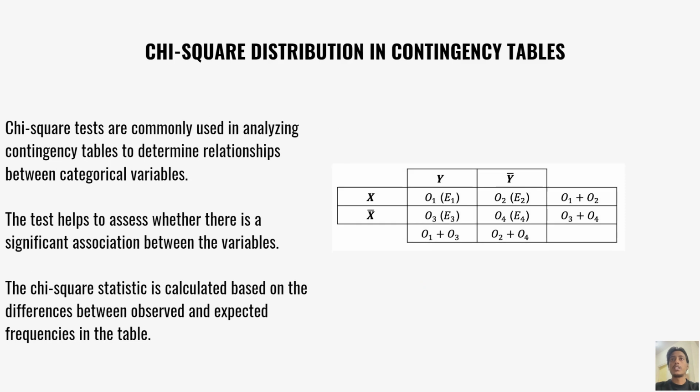Next we will move to the chi-square distribution for contingency tables. Chi-square tests are commonly used in analyzing contingency tables to determine relationships between categorical variables. The test helps to assess whether there is a significant association between the variables. The chi-square statistic is calculated based on the difference between observed and expected frequencies in the table.